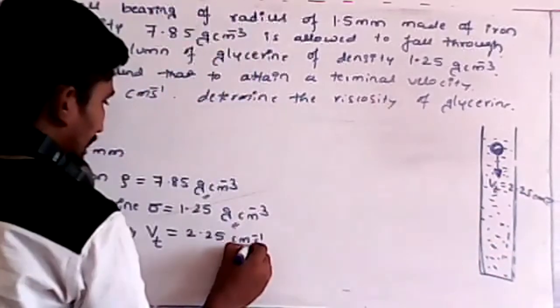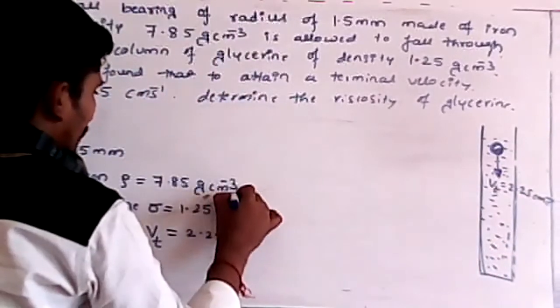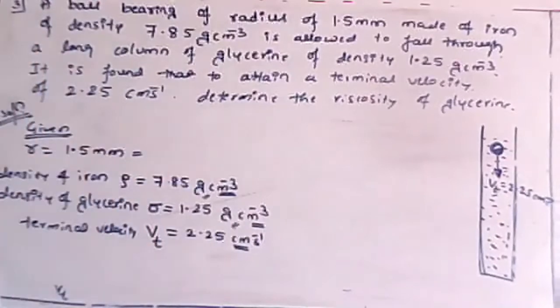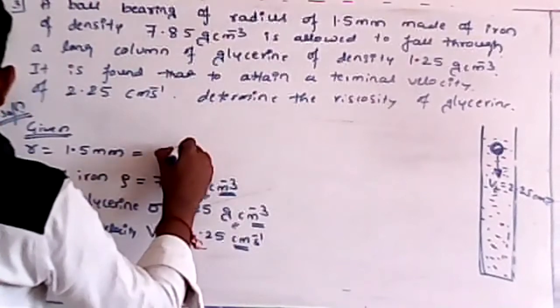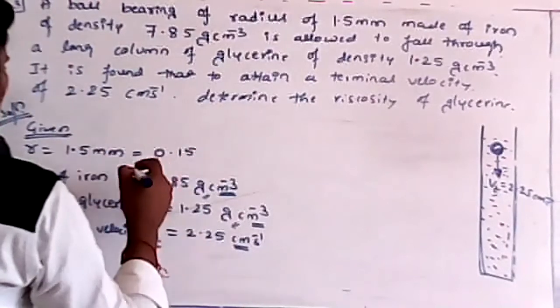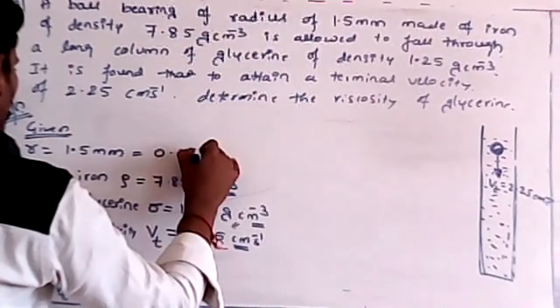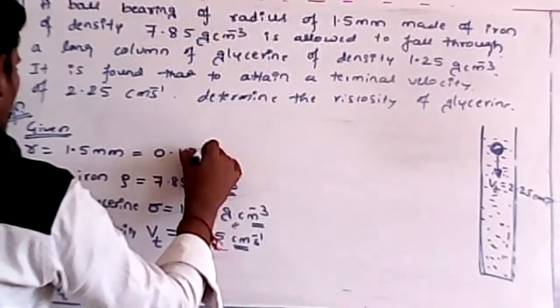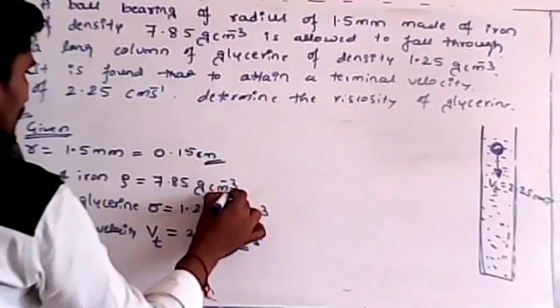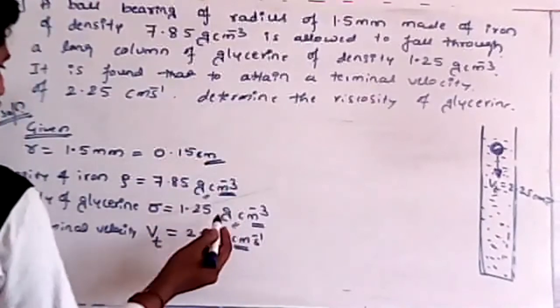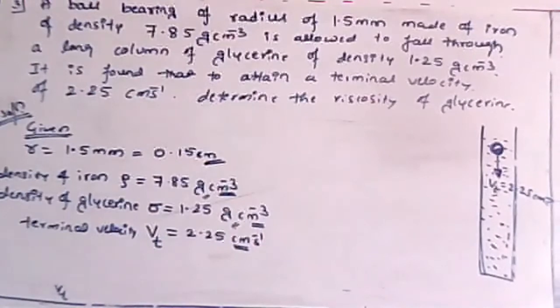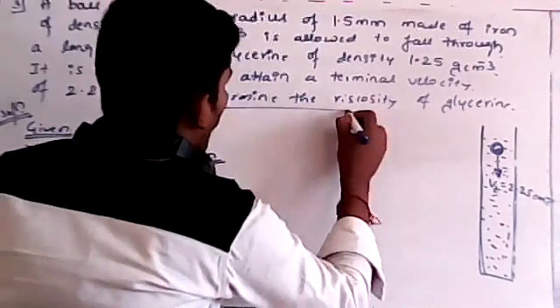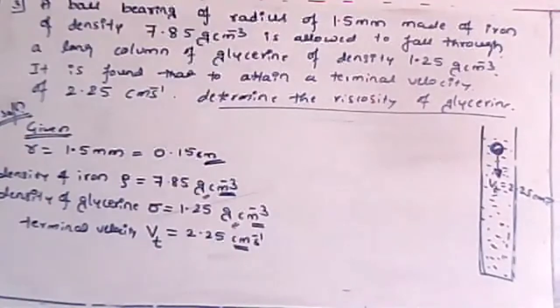Remember, centimeter is there, but here millimeter is there, so you have to convert millimeter to centimeter. Divide by 10, so it becomes 0.15. Now everything is in centimeter and gram, so no need to convert, remember, students. Then what we want here is to determine the viscosity of the glycerin.